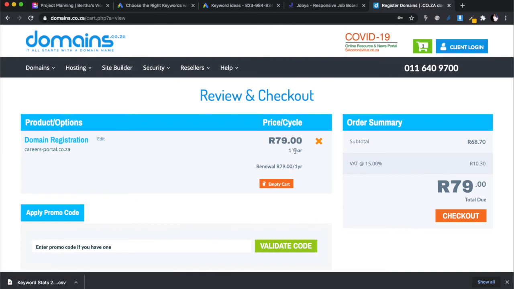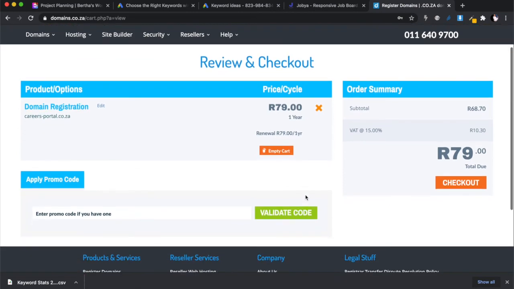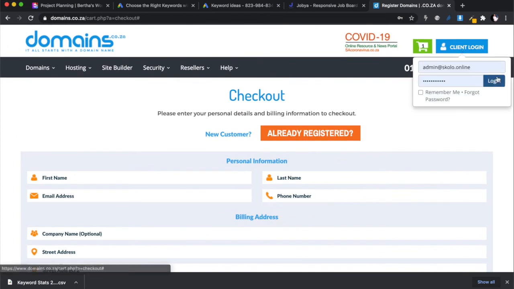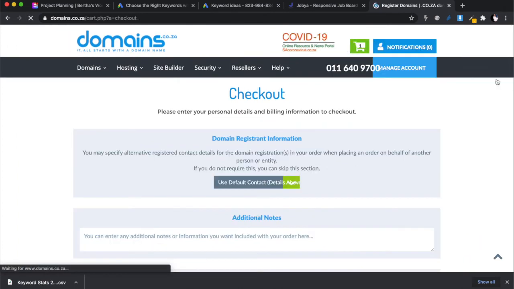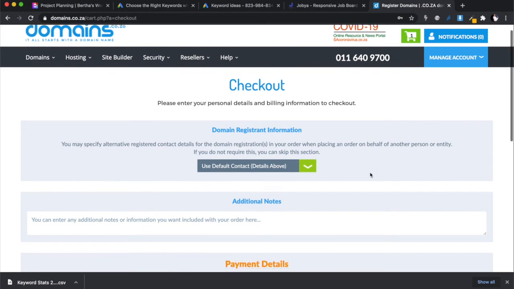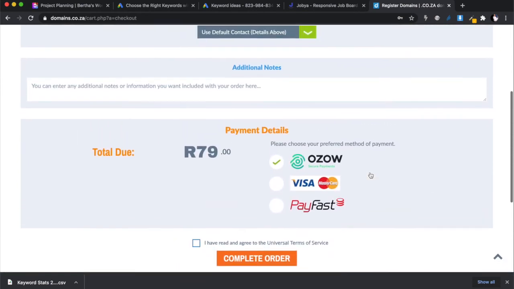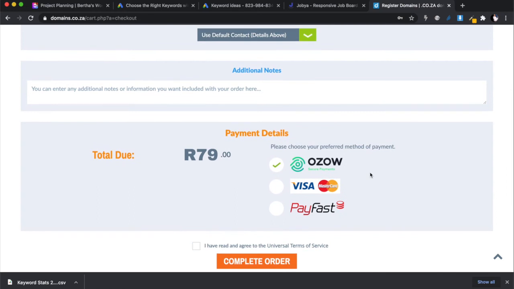I just want that 79 rands, and careers portal.co.za. I'm going to check out, and perhaps I should just log in so that I don't have to enter all my information again. All right, and I'm just going to pay. So I'll get back with you guys after I've completed the payment.